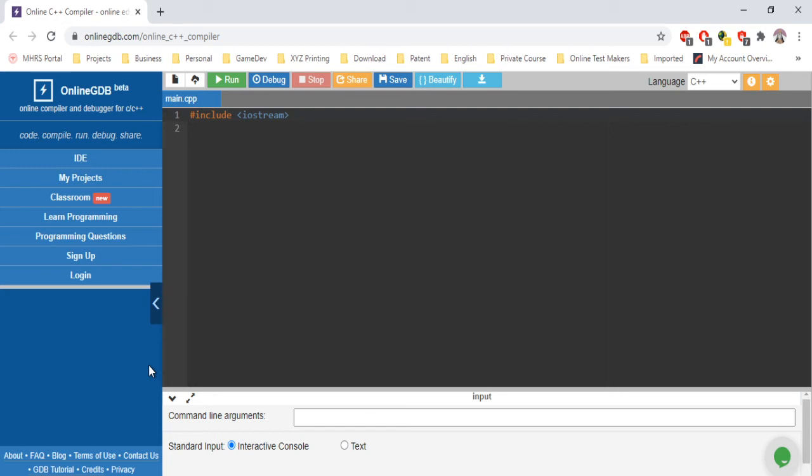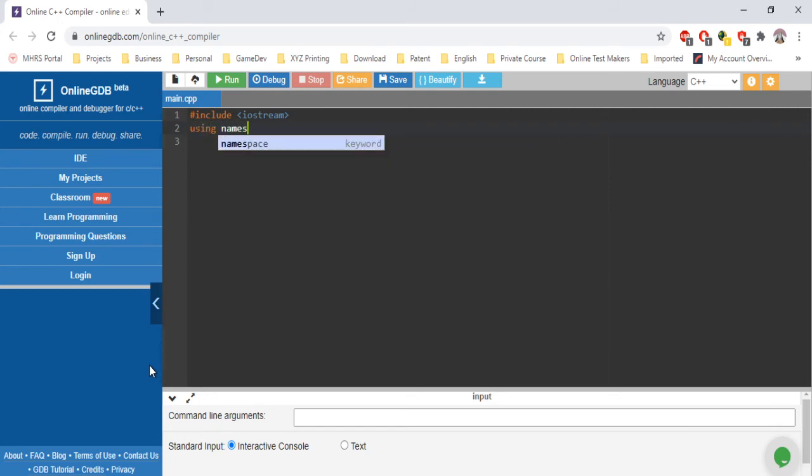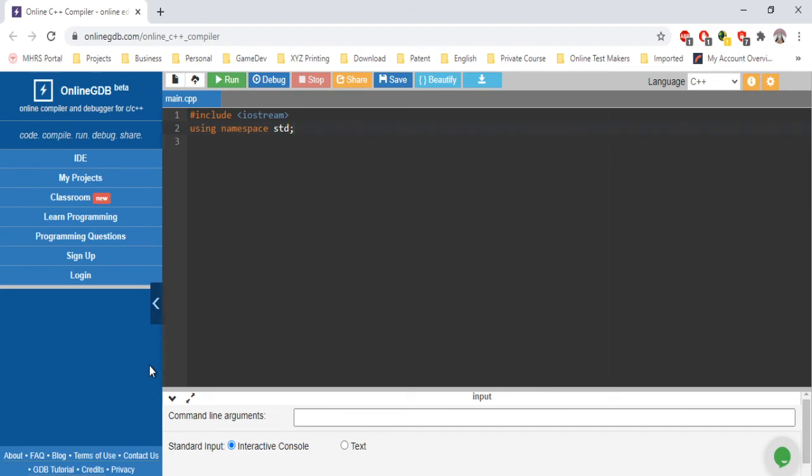After that, type using namespace std and close the command. And after that, write int main and then open and close parentheses. It did it for us already, and enter.